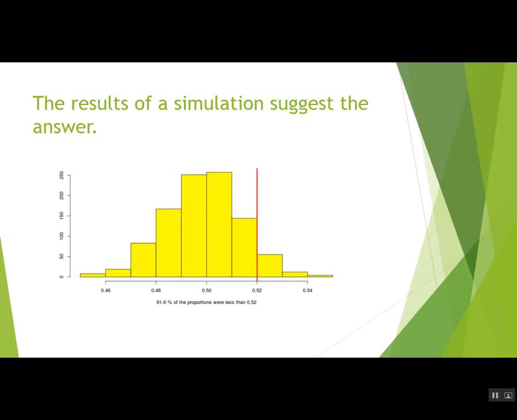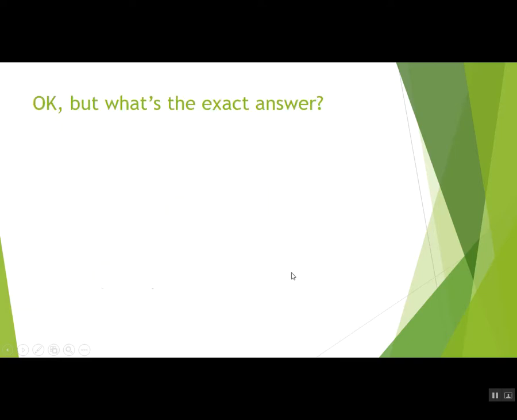And in that simulation, about 9.5% of the time, we got numbers 0.52 or higher. The simulation tells us that about 90.5% of the time our sample proportions were less than 0.52, and about 9.5% of the time they were more than 0.52. Now this is just a simulation, but it suggests that getting 52% isn't all that unusual. Look what a fairly big section it is: about 9.5% of the time we got more than 0.52.